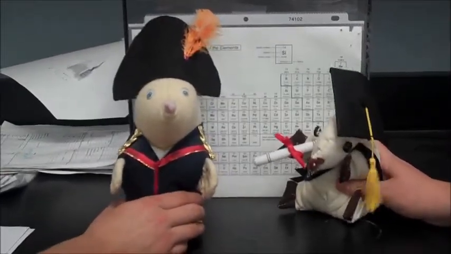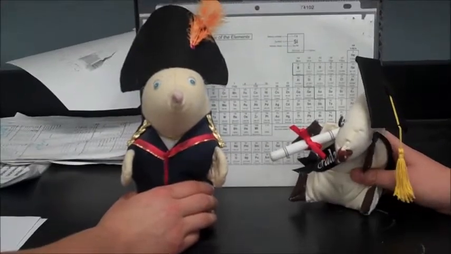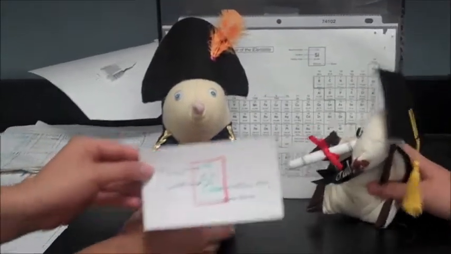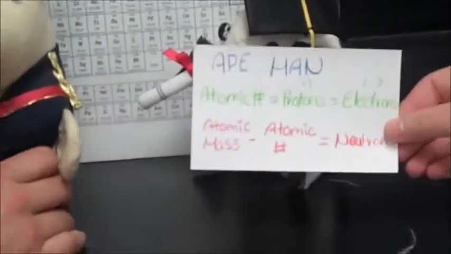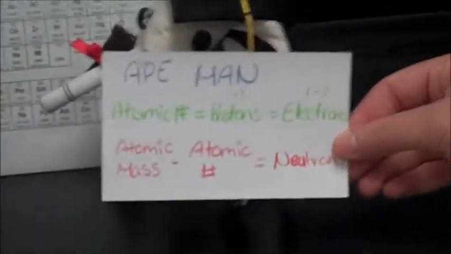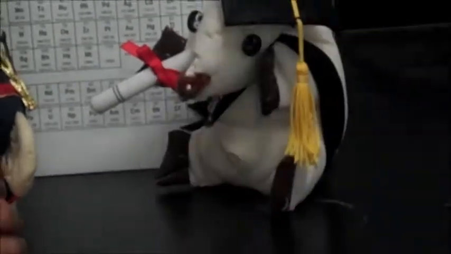Once you locate the element you need, all the information is in the box. There are different ways to set up an element's information. It is different for each type of periodic table. On most periodic tables, the mass is located at the bottom with the atomic number at the top and the symbol in the middle. Oh, now I understand. So once I know the mass and the atomic number, I can use the man section of 8-man to calculate the number of neutrons in that specific element. And I can find other basic information of the element as well.